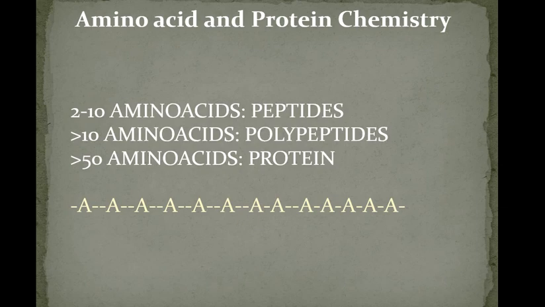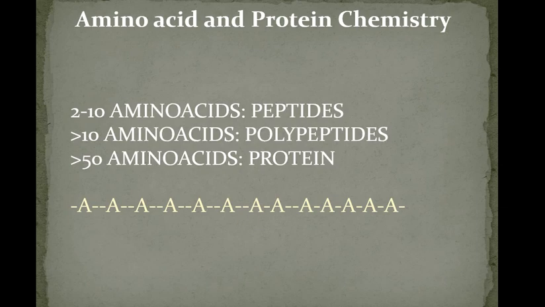So the difference between peptide, polypeptide and protein is with respect to the number of amino acids present in their structure. If 2 to 10 amino acids are present in the structure, then it is called a peptide, and more than 10 amino acids, then it is called a polypeptide, and if it is having more than 50 amino acids in its structure, then it is called a protein.